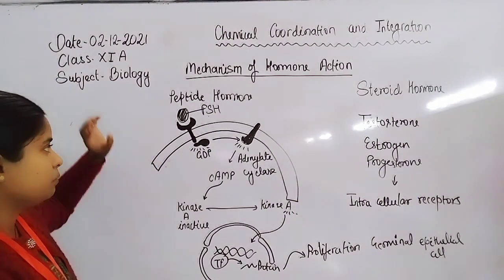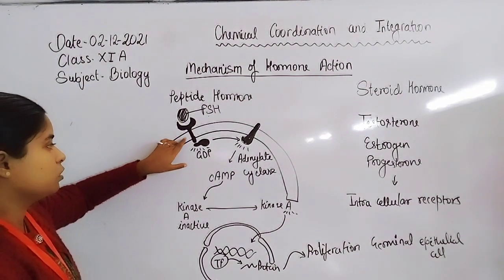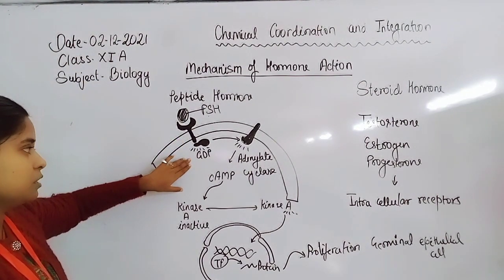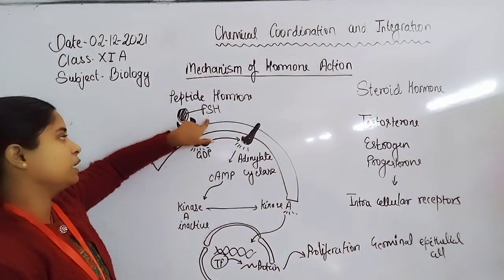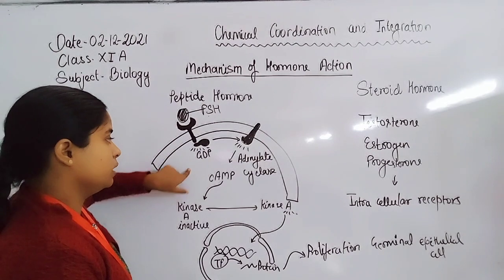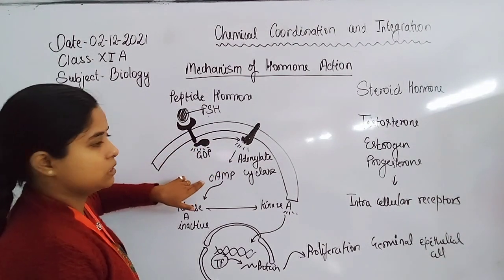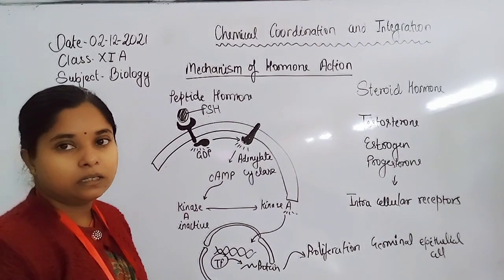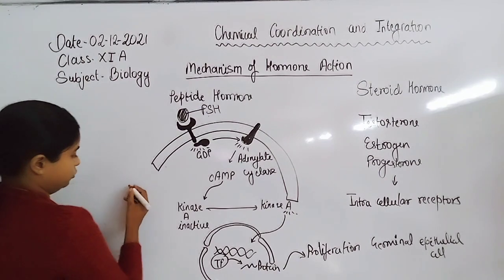That's why the receptor for FSH or any proteinaceous hormone is present on the membrane. When the protein hormone binds with the receptor, it activates adenylate cyclase, which generates the second messenger cAMP. There are other kinds of second messengers according to the hormone.